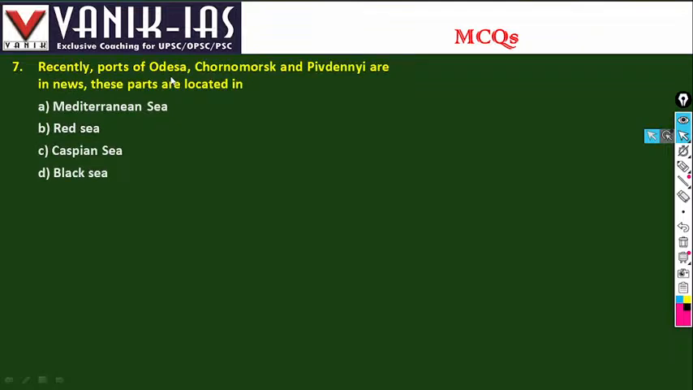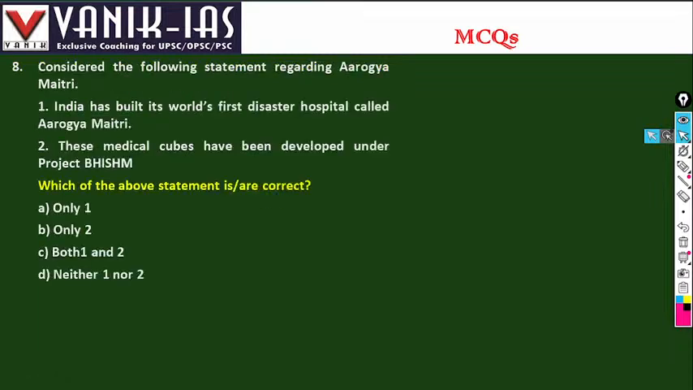Then question number 7. Recently, the ports of Odisha and Komska and Pamendi are in news. They are all in the Black Sea, and the Russia-Ukraine war has made these ports famous because under the Black Sea Grain Initiative, items are being exported from these ports. Consider the following statements regarding Arogya Maitri. India has built the world's first disaster hospital called Arogya Maitri. That is correct. These medical cubes have been developed under Project Bhishm. So both 1 and 2 are correct.